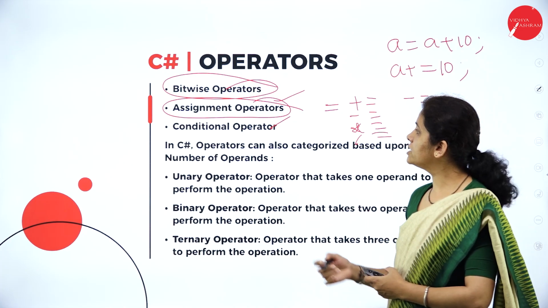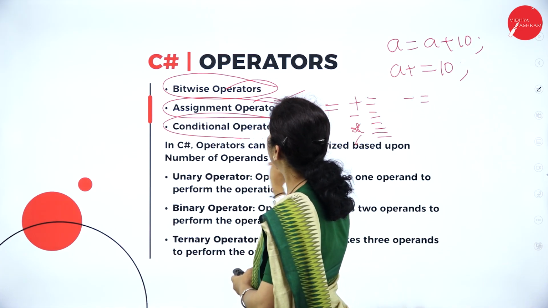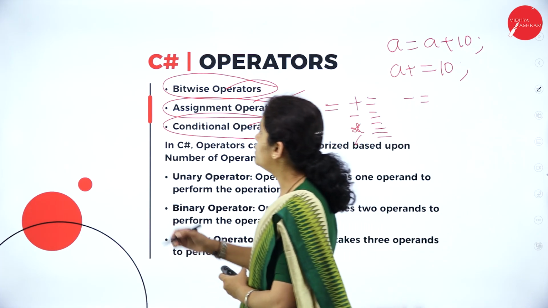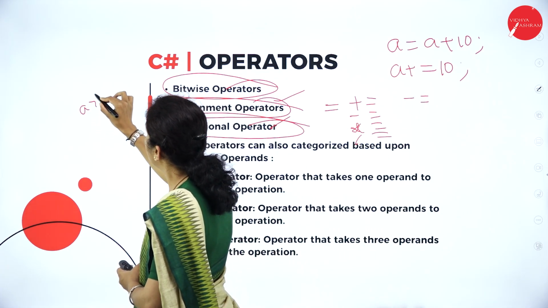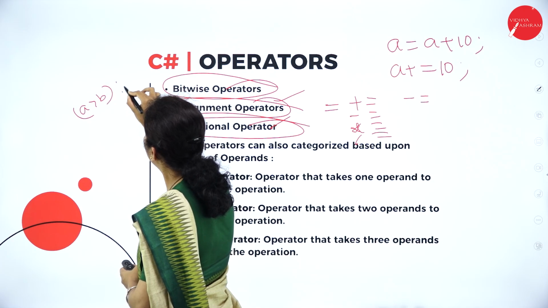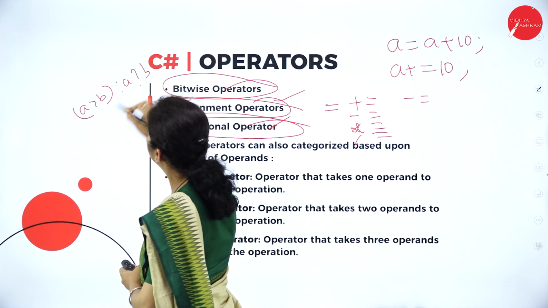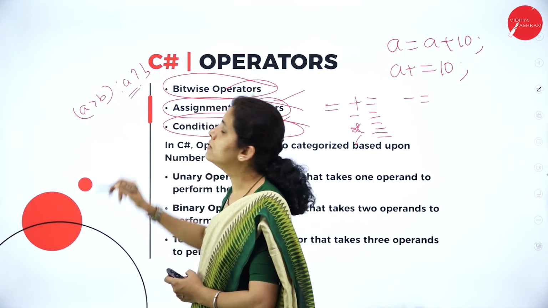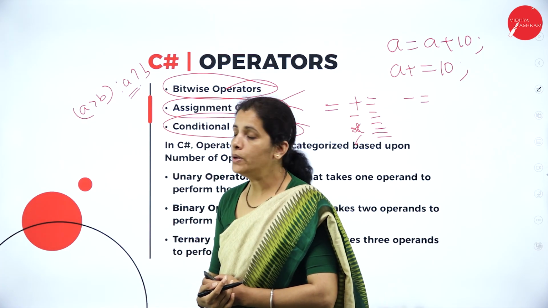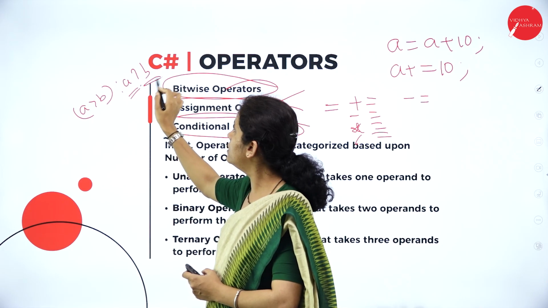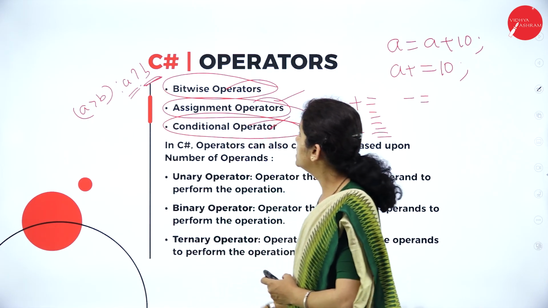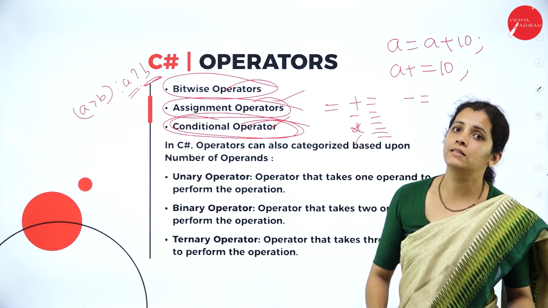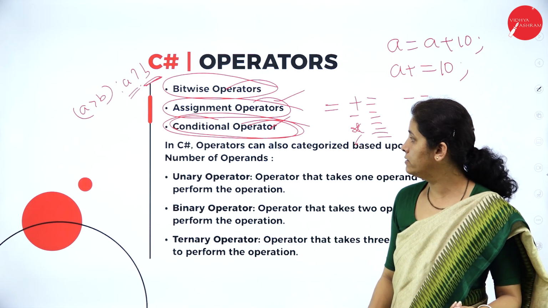Then what about conditional operators? The ternary operators are known as conditional operators. So, A greater than B, question mark A, colon B. What's the meaning? Suppose A is greater than B, then you are going to get the value A, else you are going to get the value B. So that comes under the conditional operator. So the conditional operator is nothing but the ternary operator.